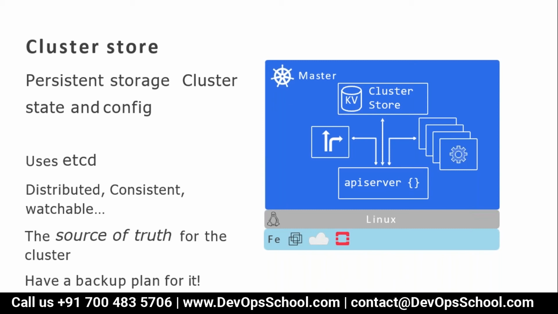That means if something which you have seen in the cluster is here, fine; if it is not here, it does not exist in the cluster. Simple. Because this is the only persistent storage for the cluster, you need to have a backup plan for it. That's the second component of the master node, the master server of your Kubernetes cluster.